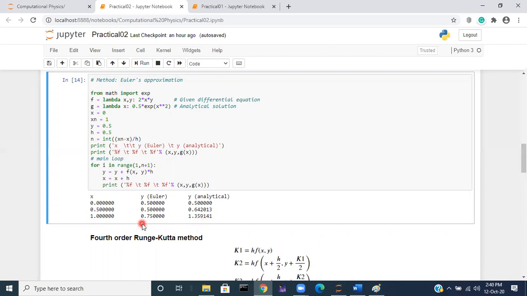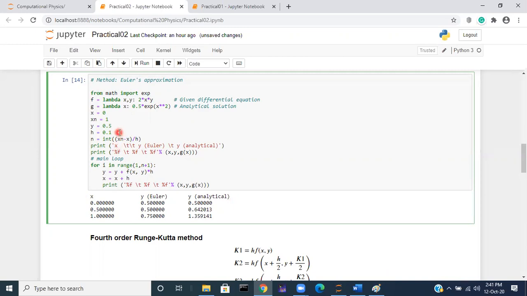The exact value is 1.359 against Euler's 0.75. The accuracy is very small. So what can we do? We can reduce the step size. Instead of a step size h of 0.5, what if I jump only 0.1?